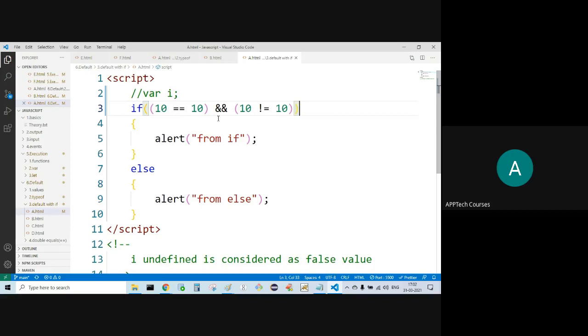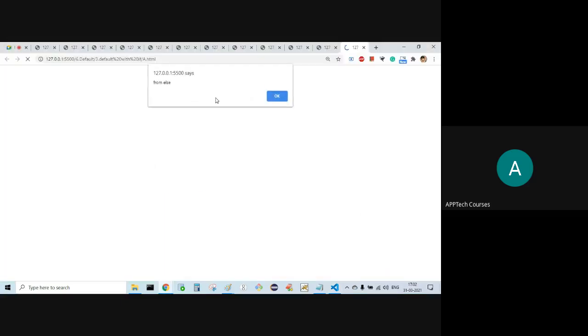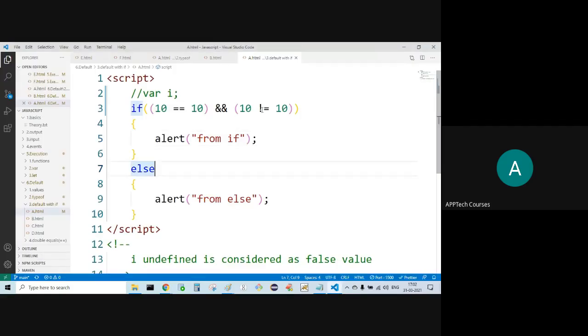In case of double AND, both the expressions must be returning true. One expression is returning false, so from else we are getting. If both the expressions are resulting true, double AND operator returns true.